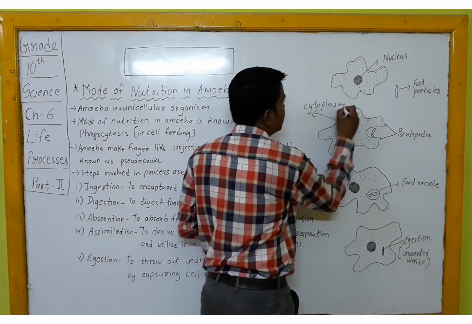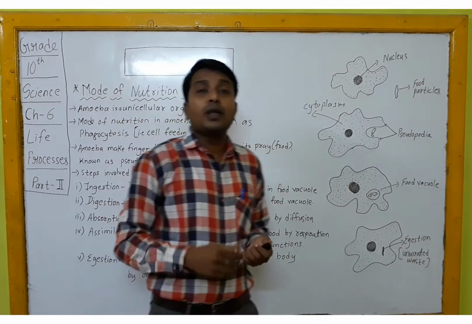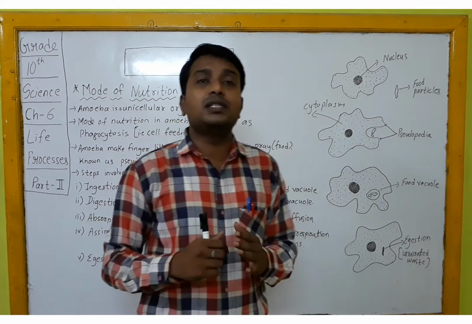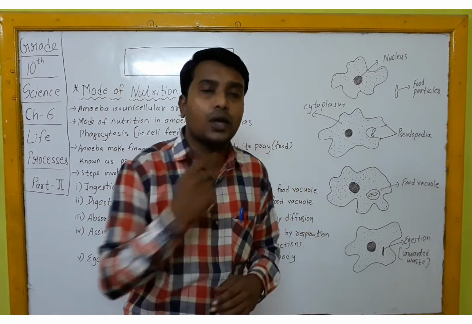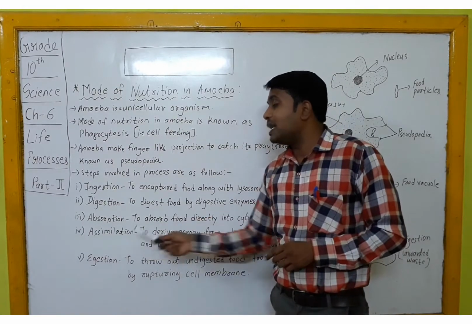Okay, this area is cytoplasm. Whatever the main part of food is absorbed, that food is now diffused into the cytoplasm from the food vacuole. Okay, now the fourth step is assimilation.